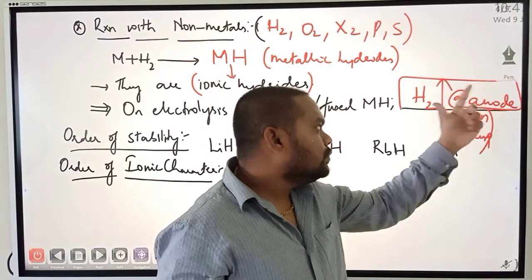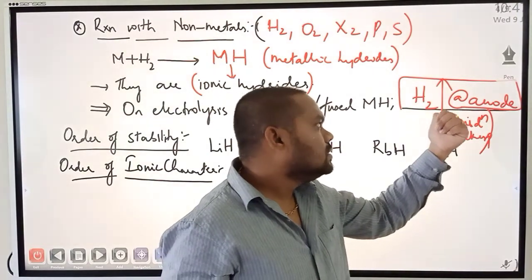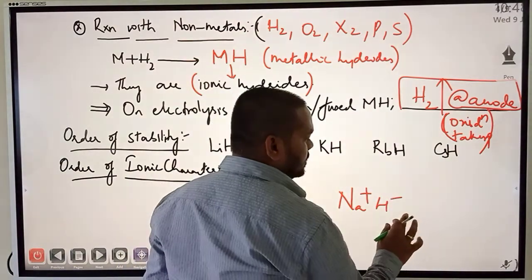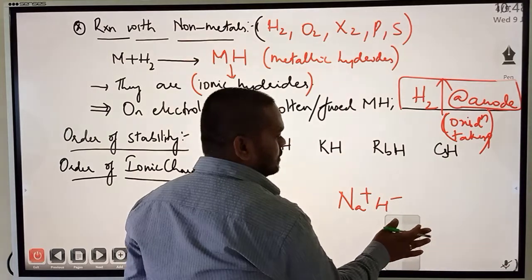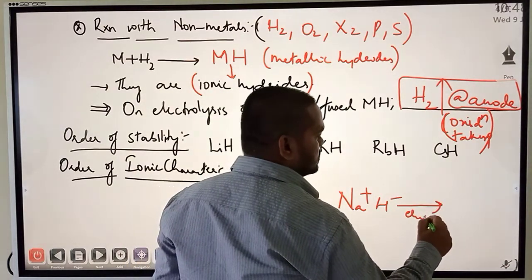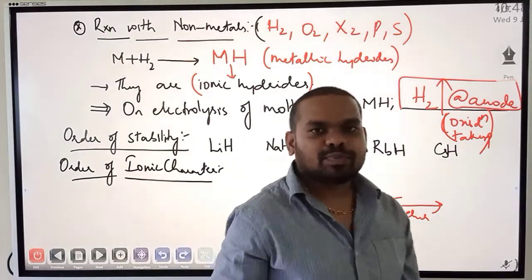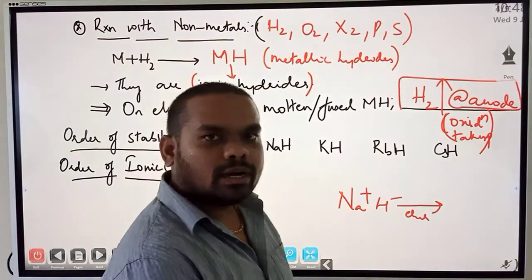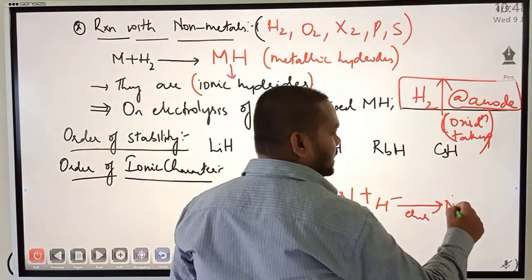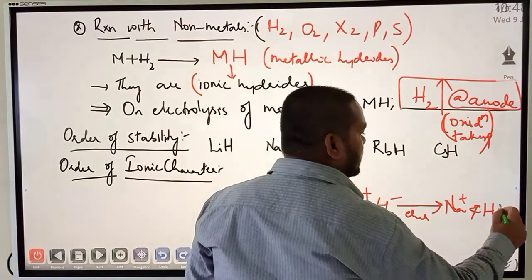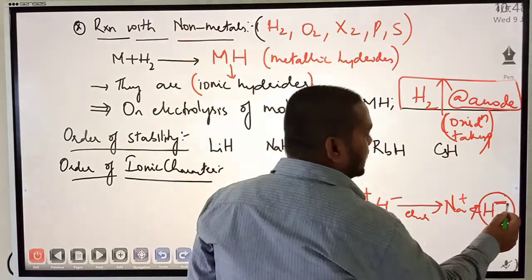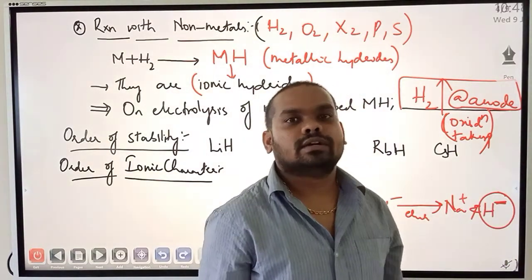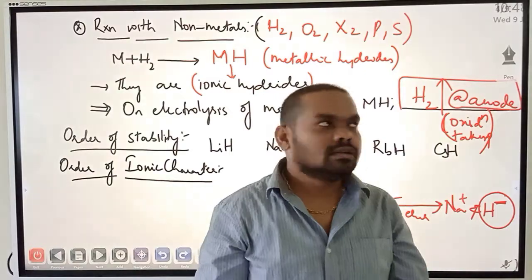So here what we observe is, just now I said NaH, for example Na+ H-, right? When I perform electrolysis of this one, electrolysis is nothing but passing huge amounts of electric current and breaking the compound. They just break down into ions. What are the ions I get? I get Na+ ion and I get H- ions. So H- is what charge? Negatively charged. So the negatively charged one will be attracted towards the positive rod.